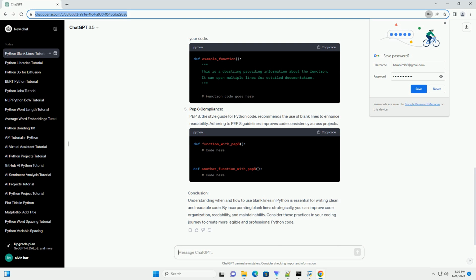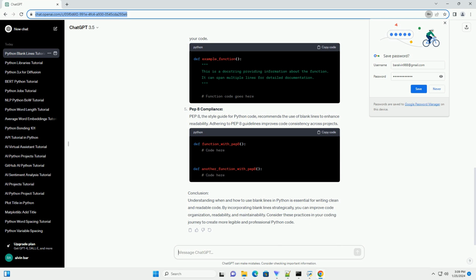Creating visual separation. Blank lines can be used to visually separate different parts of a script or module, making it clear where one section ends and another begins. Documenting code. Including blank lines in your code allows you to create more space for comments, docstrings, and other documentation. This improves the overall documentation of your code.